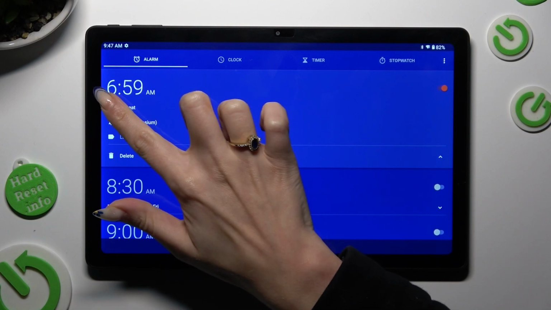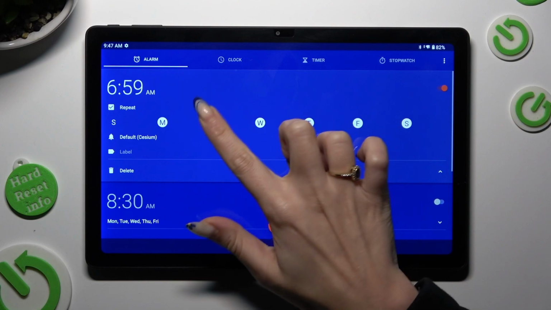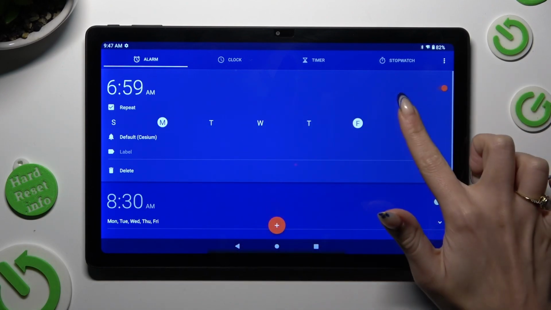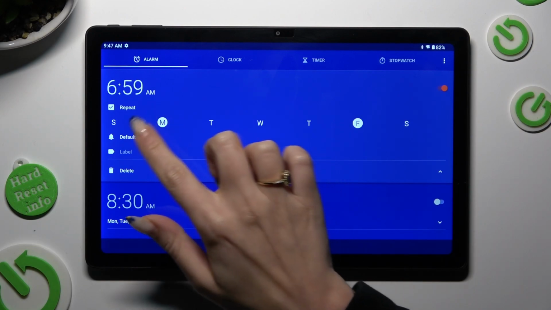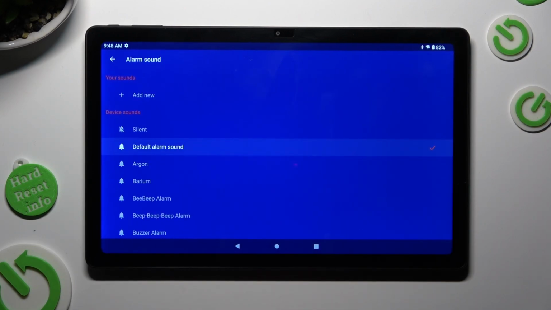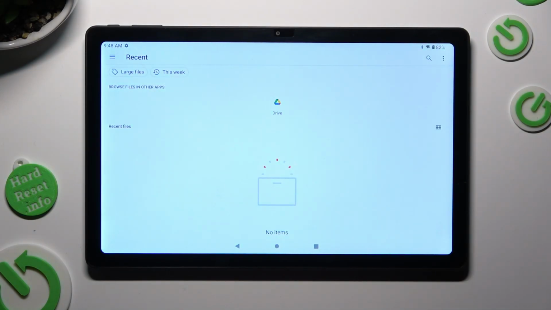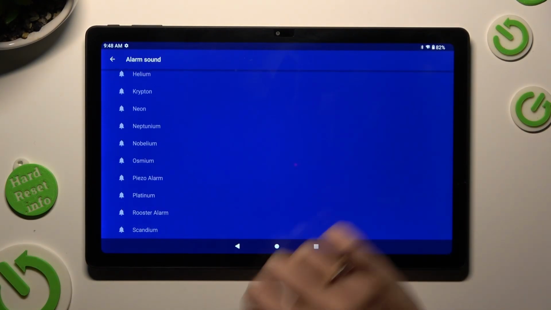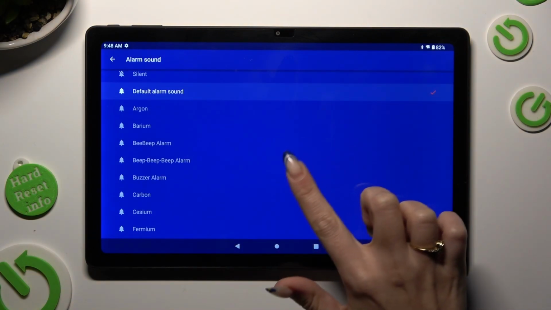By tapping on Repeat, you can exclude days of the week, so in my case I will set up Mondays and Fridays. Then, by tapping on this little bell, you can choose Add New at the top and pick any song from your device as your new alarm one by clicking on it. You can also just select one of those sounds, click on the best one and go back as well.